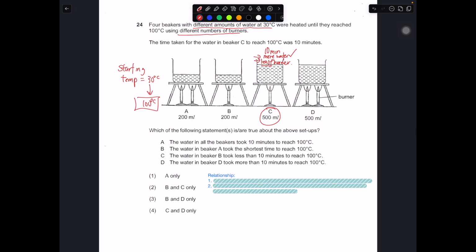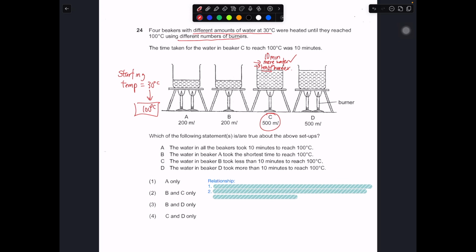So the relationship for us to establish is that the lower the amount of water, the faster the time taken to reach 100 degrees, because there's less water in there, so you need less heat to raise it to 100 degrees Celsius. Since C has more water, C will take a longer time. For number 2, the more burners there are, the more heat source there is, and the faster the time taken to reach 100 degrees.